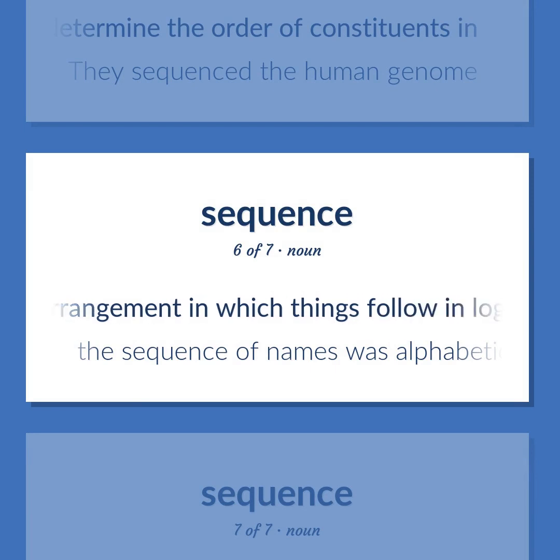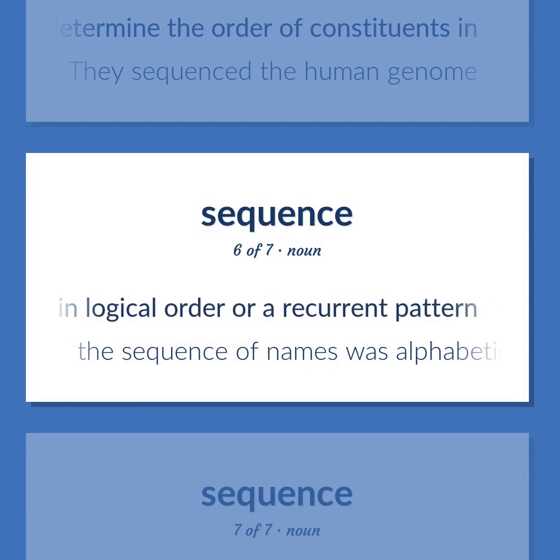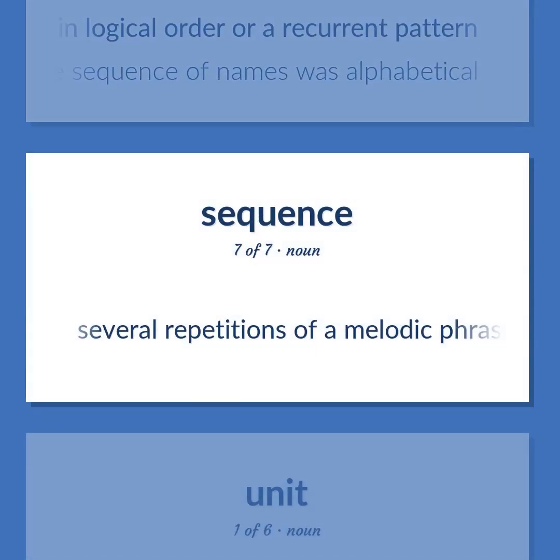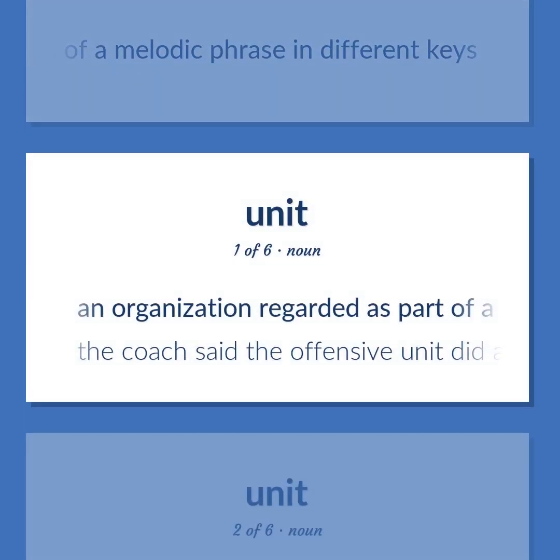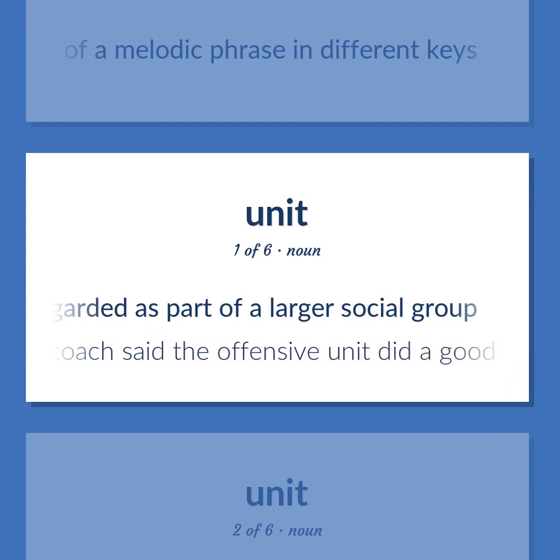Serial arrangement in which things follow in logical order or a recurrent pattern. The sequence of names was alphabetical. Several repetitions of a melodic phrase in different keys. An organization regarded as part of a larger social group. The coach said the offensive unit did a good job.